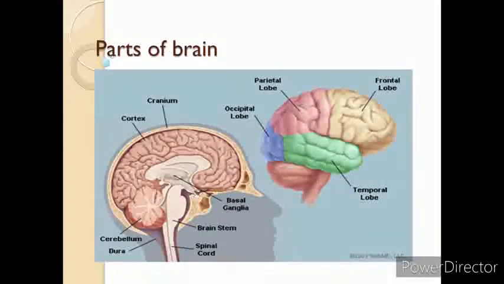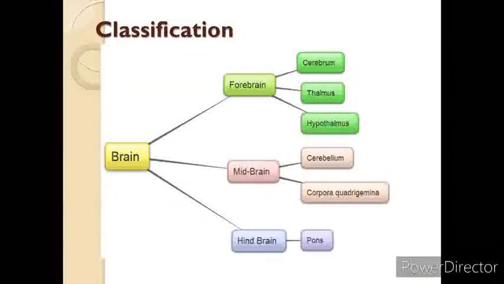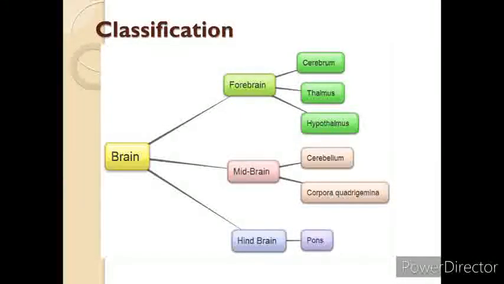So next is the classification. The brain is classified into the forebrain, midbrain, and hindbrain. The forebrain is further classified into the cerebrum, thalamus, and hypothalamus, and the midbrain is classified into the cerebellum, corpora quadrigemina, and the hindbrain is classified into the pons.